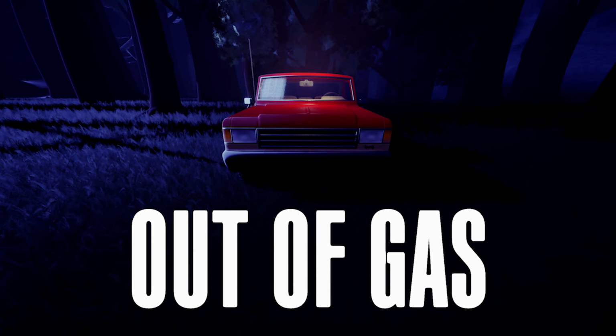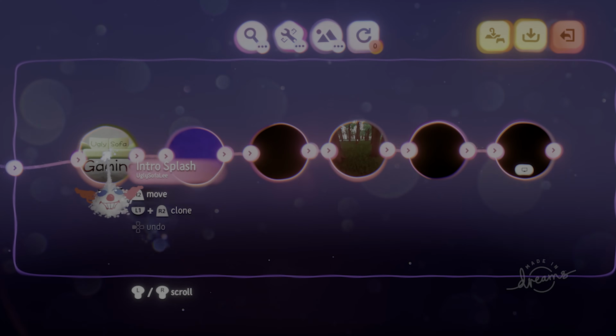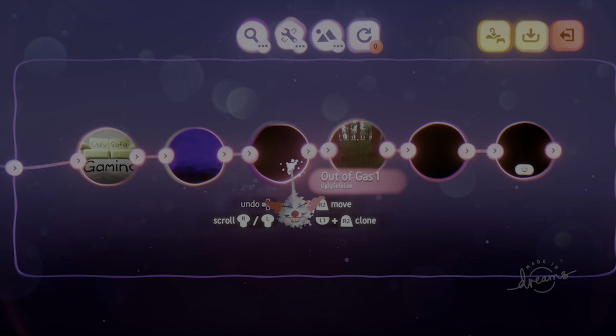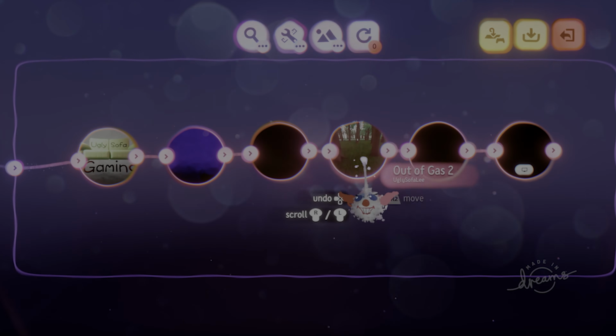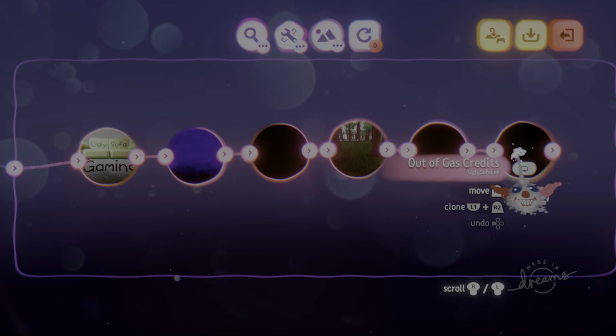Out of Gas is made up of 5 separate scenes: a title splash, the opening where we set the story, the main game itself, an ending cutscene, and a credit scene. Think of scenes as levels, and in the Dreams creation screen you can see here, you can link them together to make a game.